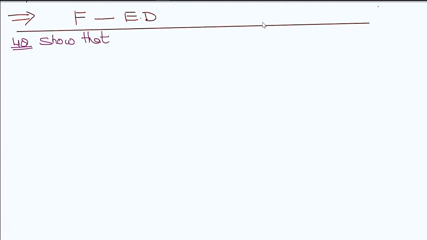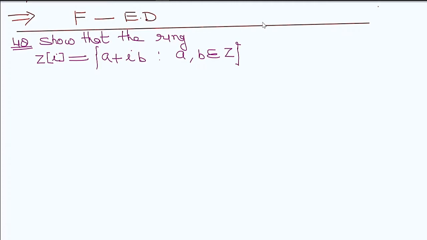Show that the ring of Gaussian integers Z[i], which is equal to a plus iota b such that a, b belong to Z, is a Euclidean domain.